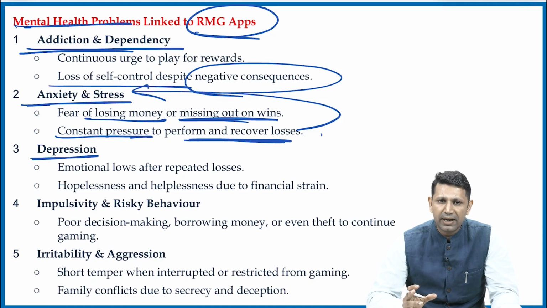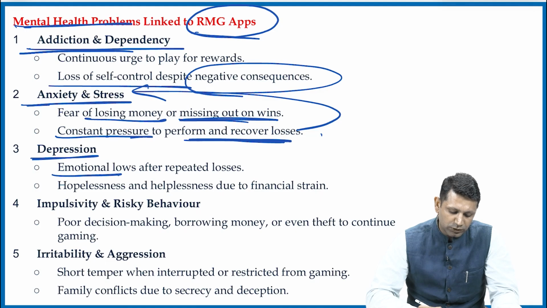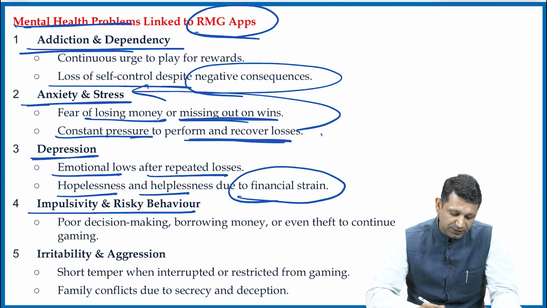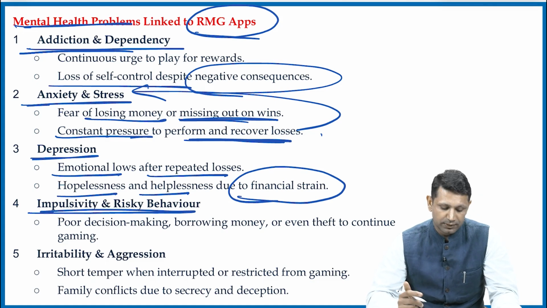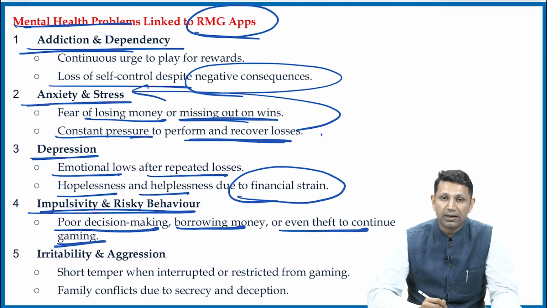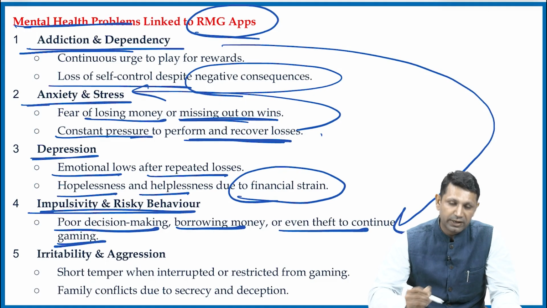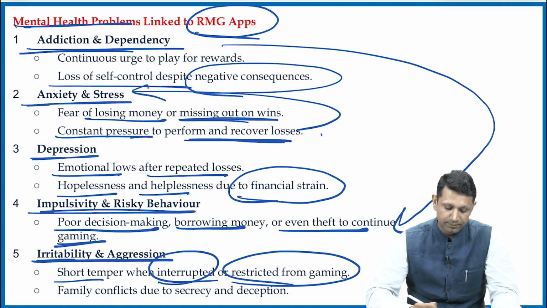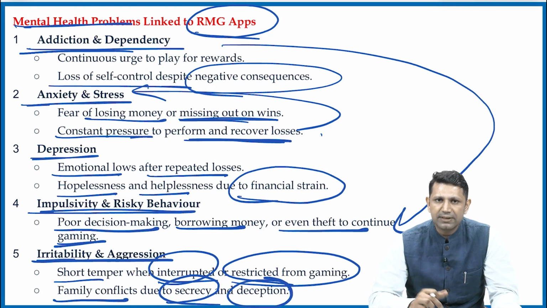Depression has been seen in the children: emotional lows after repeated losses, hopelessness and helplessness due to financial strain. Then impulsivity and risky behavior is also being seen: poor decision making, borrowing money, or even theft to continue gaming because they are now addicted to the gaming. Then irritability and aggression, short temper when interrupted or restricted from gaming, and family conflict due to secrecy and deception. All these are being seen.